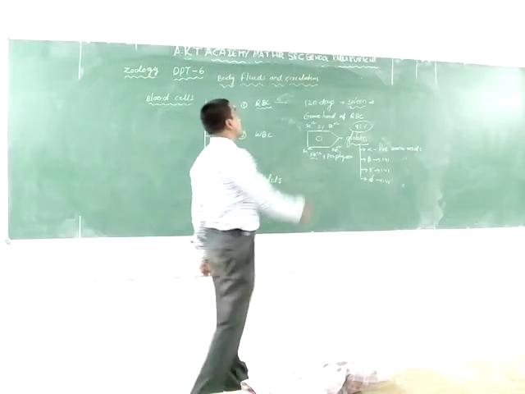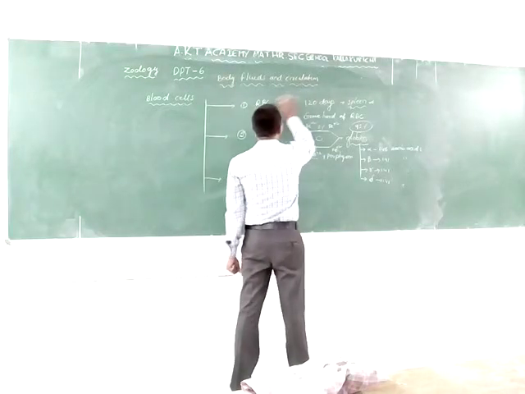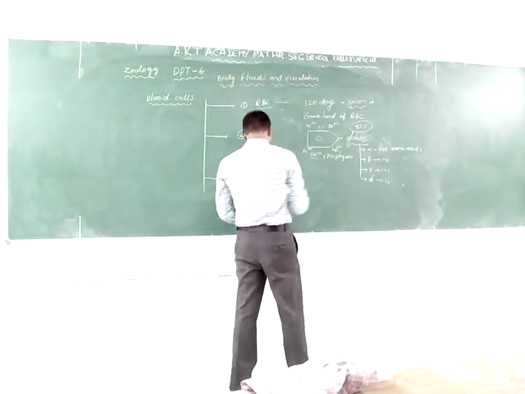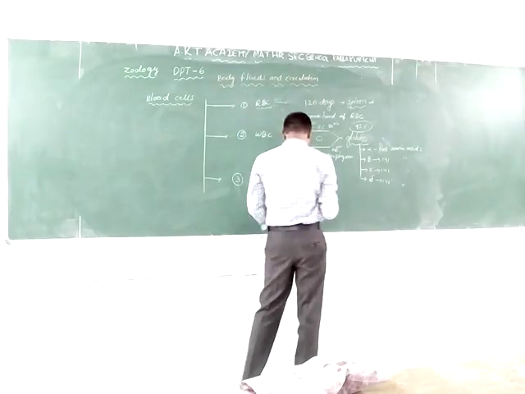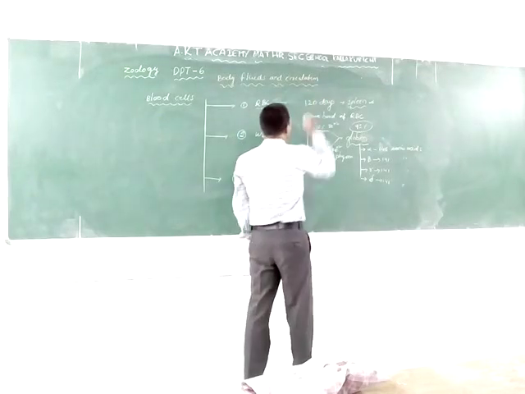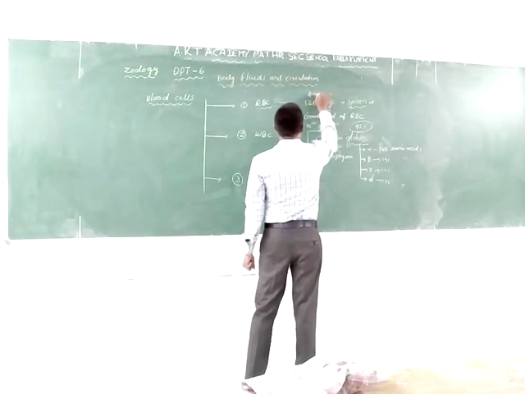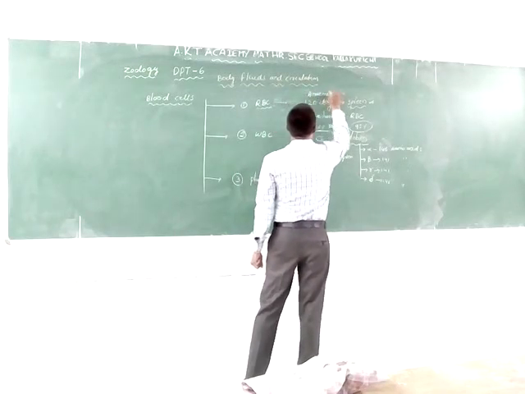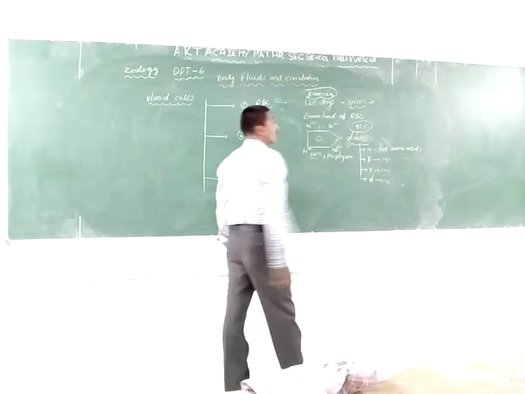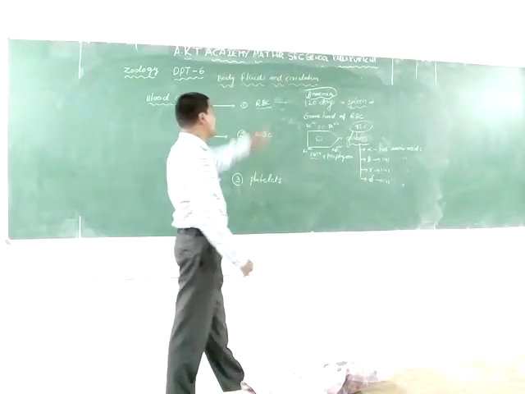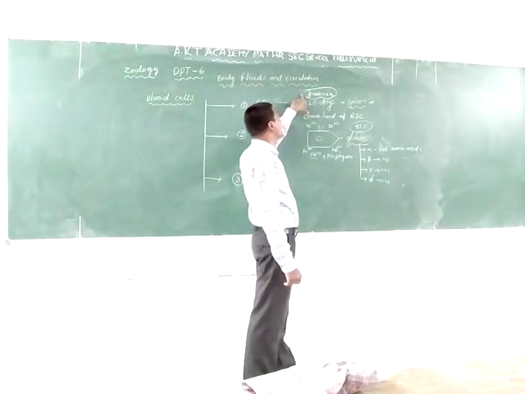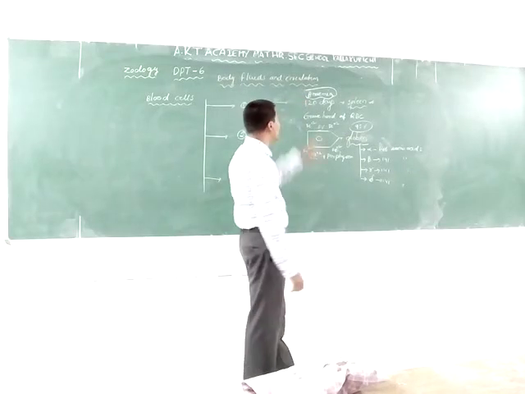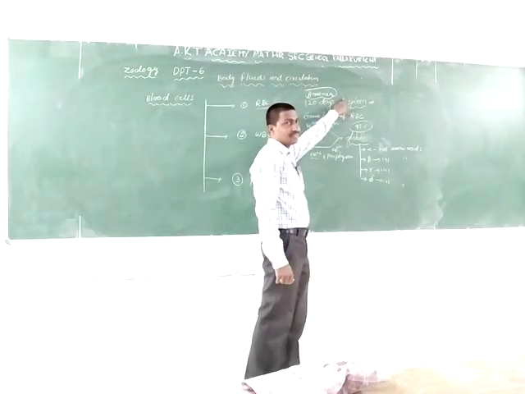It leads to anemia. The less production of RBC in bone marrow is known as erythrocytopenia. It leads to anemia.